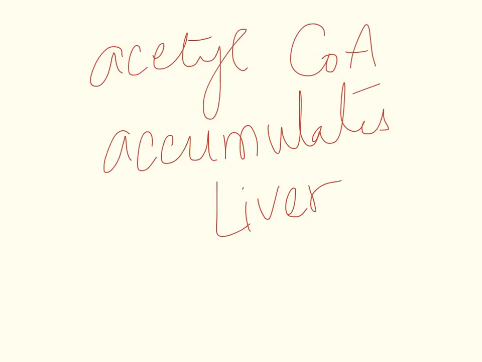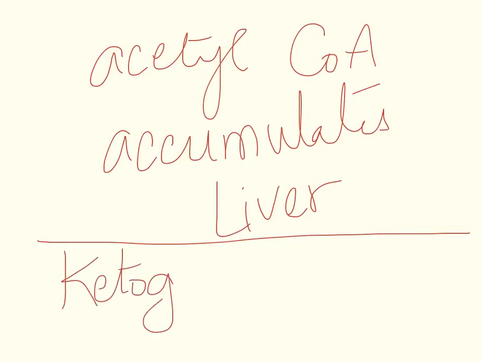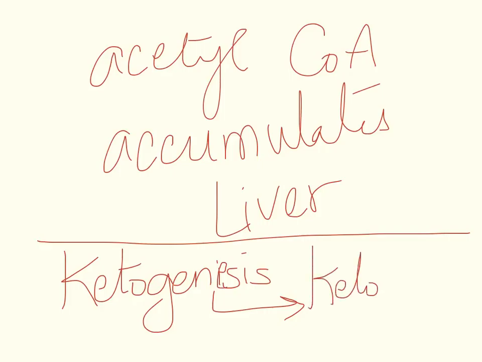And then it combines, in a process called ketogenesis, to form ketone bodies.